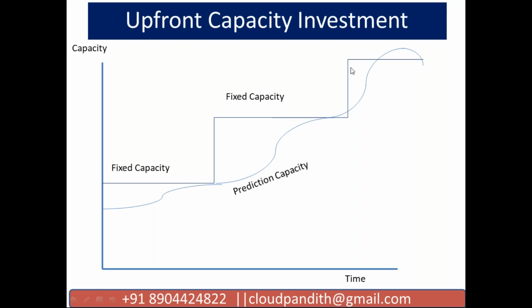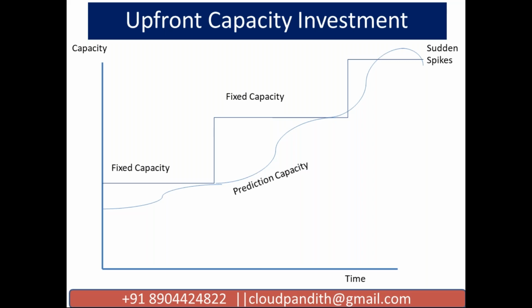Okay, this is prediction capacity. Whatever you are expecting, you received more than the expected traffic on your website. Maybe you expected some 10 lakh people to access your website, but suddenly at peak there is a sudden spike. In a sudden spike, what happened, friends? Whatever capacity you are maintaining is not enough, and more people are accessing your website. At this point your website may crash, because your website is receiving more requests, but your backend servers are not going to handle this much traffic. So your website will go down, because your servers will crash.